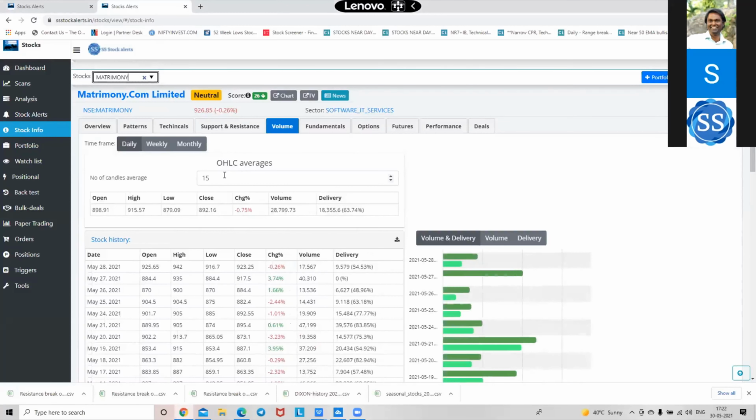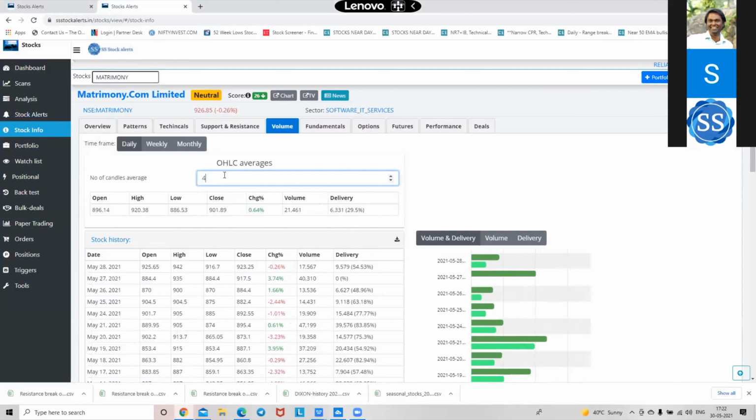Let's look at the 8-day and the first 30-day average. 910 low is very near, 10-15 rupees. Okay, let's take 15. 898 low is very near, and the 15 and 8-day are almost the same. 879, 877.